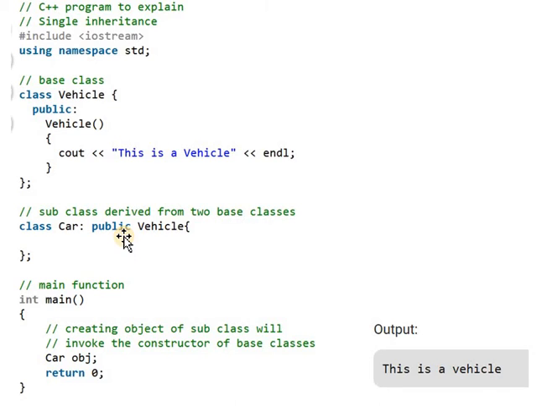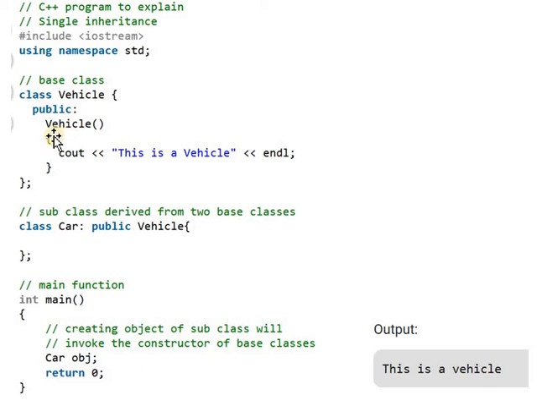In this example, there is one base class. That base class name is vehicle. Here, vehicle is the base class. Then after that, the class definition is written here. The base class vehicle definition is written here in opening and closing curly brackets. In that, the public access specifier is defined.